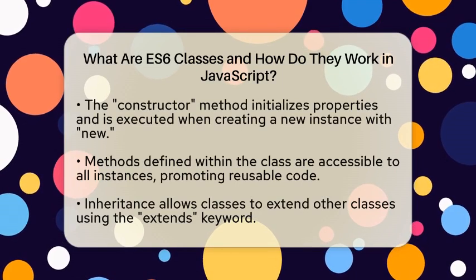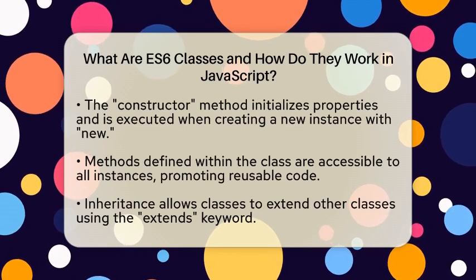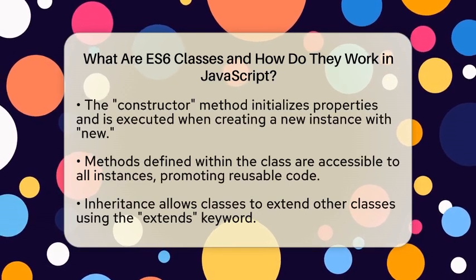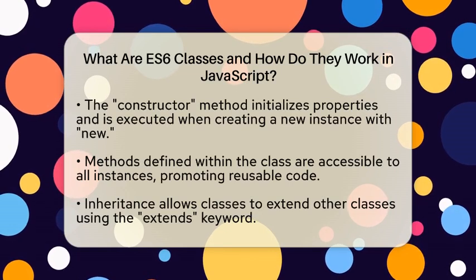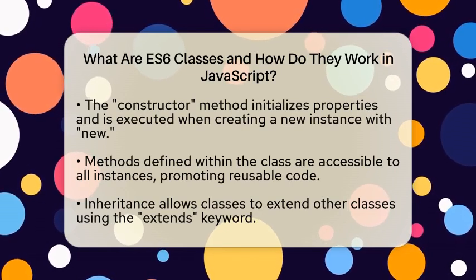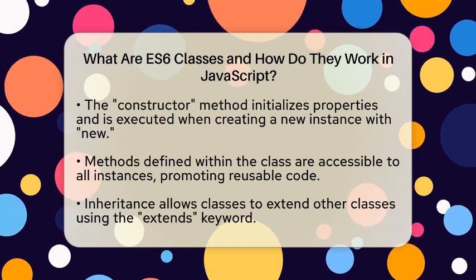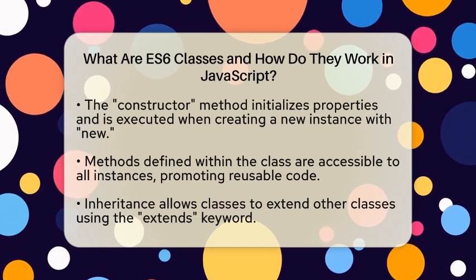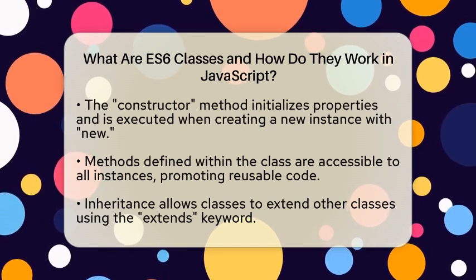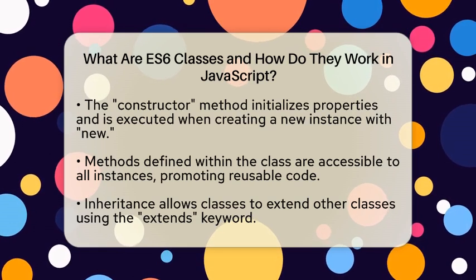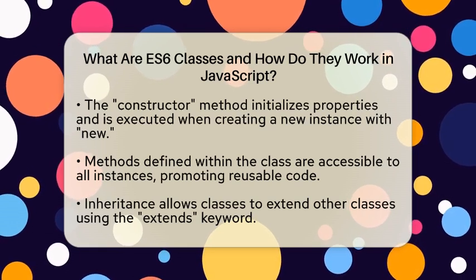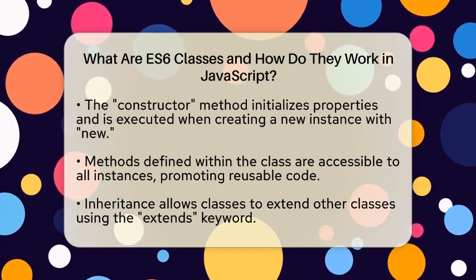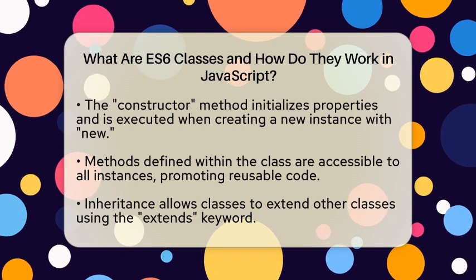To define a class, you start with the keyword class, followed by the name of the class. Inside this class, there is a special method called constructor. This method is automatically executed when you create a new instance of the class using the new keyword. It initializes properties for the object, setting the stage for its behavior. Functions defined within the class, outside the constructor, become methods accessible to all instances of the class. This allows for organized and reusable code, which is essential for effective web development.